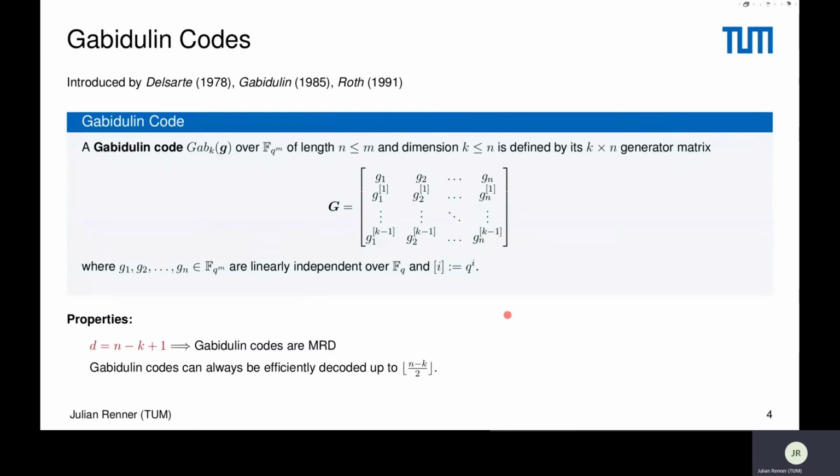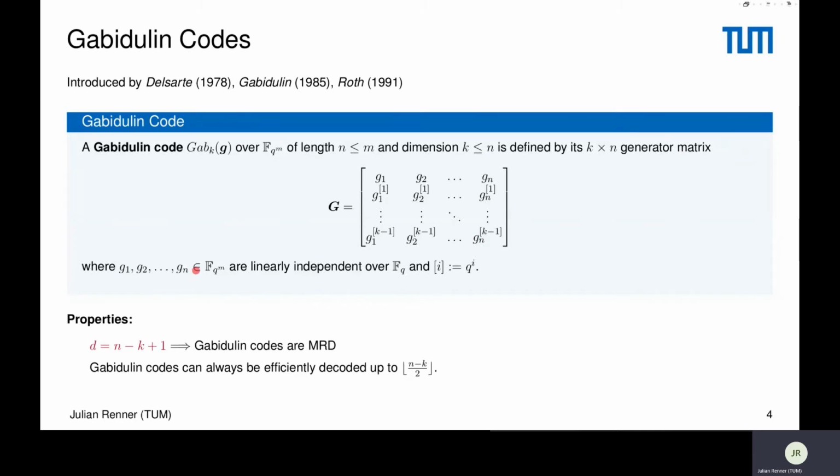Now, a very famous code class in the rank metric are Gabidulin codes. They can be defined by their generator matrix. So a Gabidulin code of dimension k and length n has, as I said, this generator matrix where we have in the first row this vector g here, and then we take q-powers in the columns.